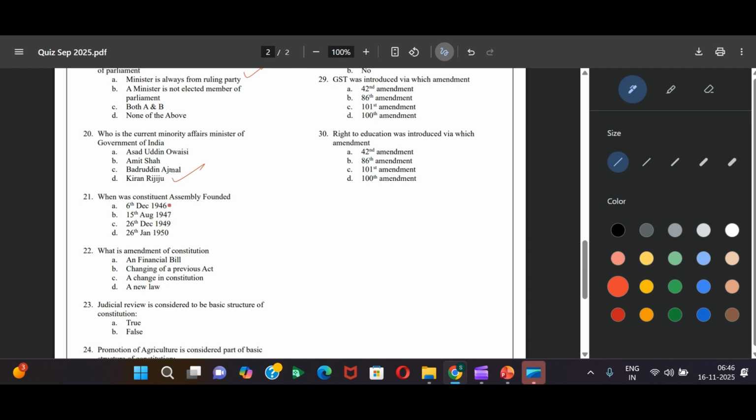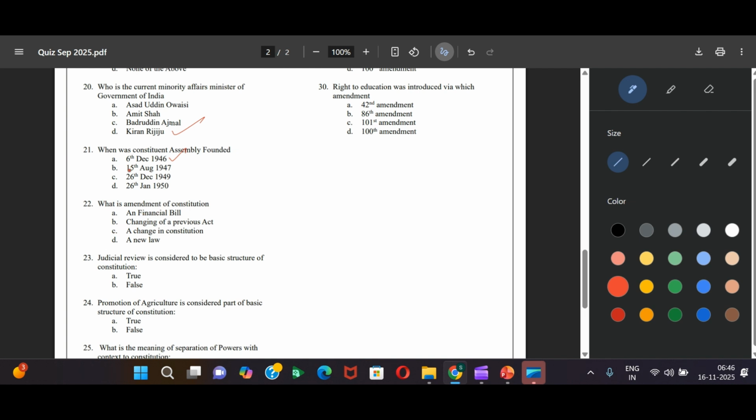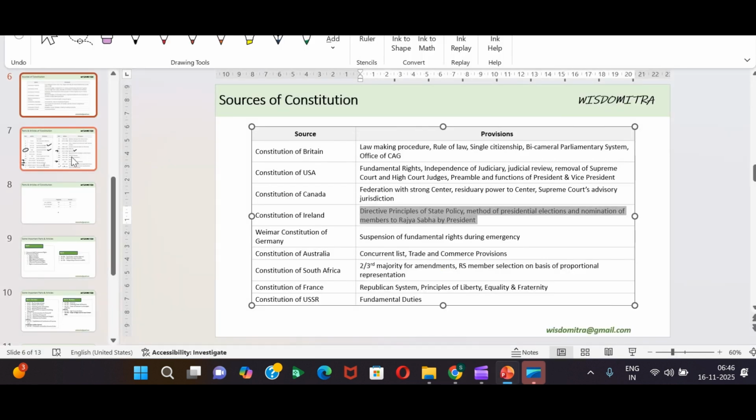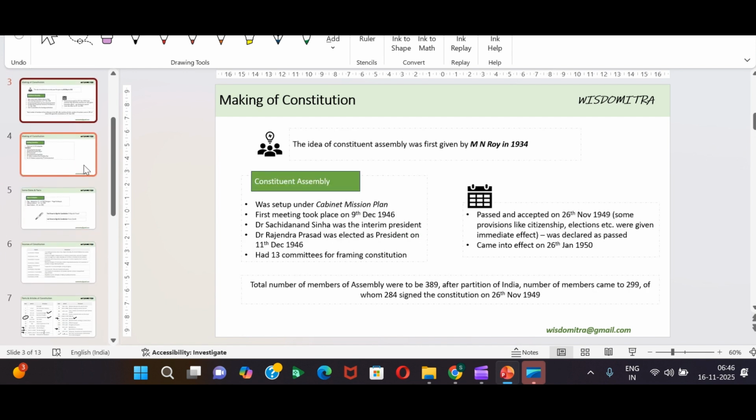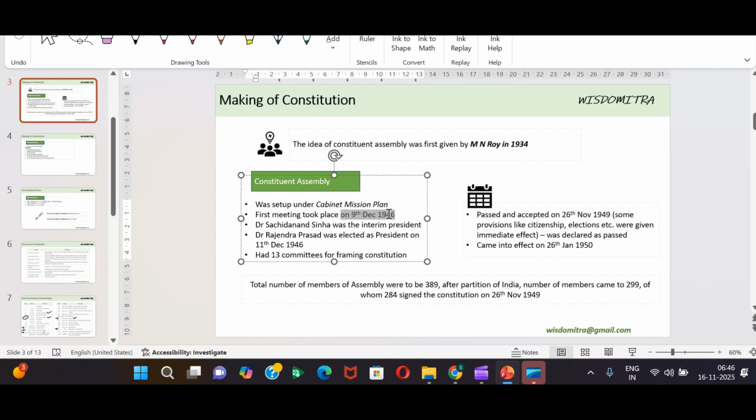So if you see, Constituent Assembly was founded even before independence. You can quickly see some facts about Constituent Assembly. So first meeting took place on 9 December 1946, right? And it was around this time, 9 December 1946, that Constituent Assembly was formed. Okay, and Dr. Rajendra Prasad was selected as president on 11th.